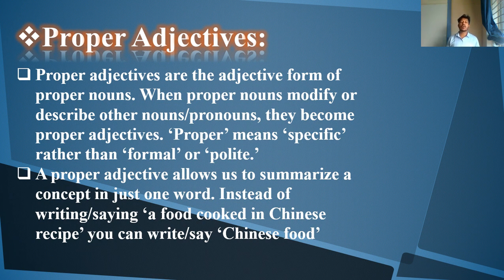Instead of writing or saying a food cooked in Chinese recipe, you can write or say Chinese food. A product made in India, where there is a factory in India and the product is being made in India, you may say made in India. So in this way we can use proper adjectives.